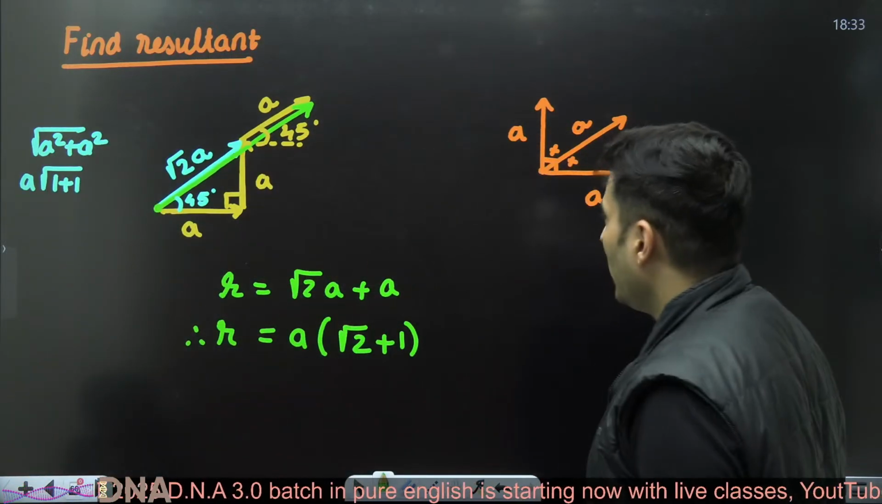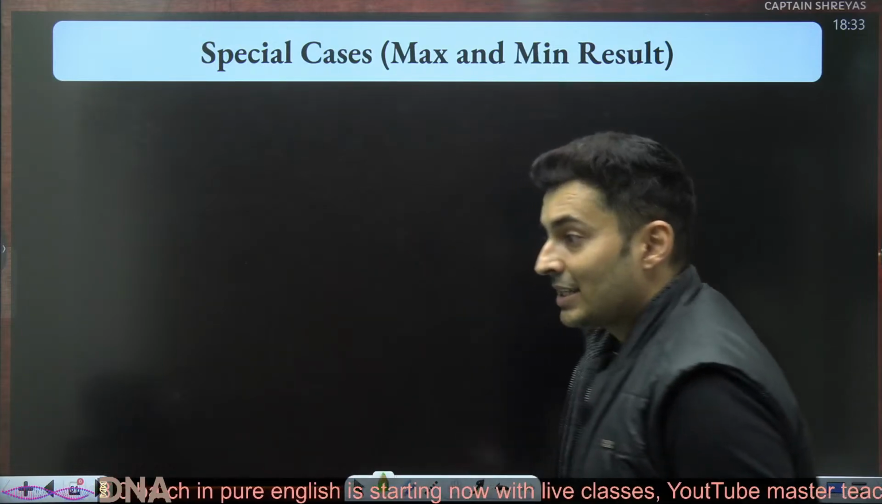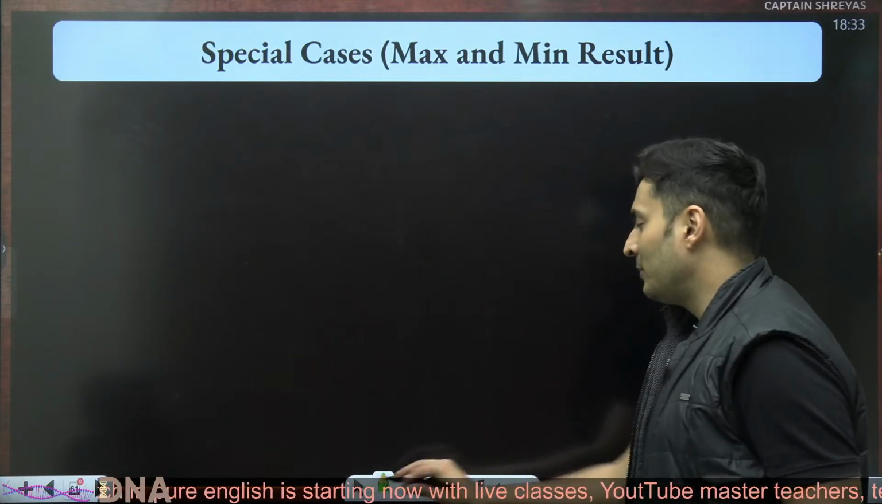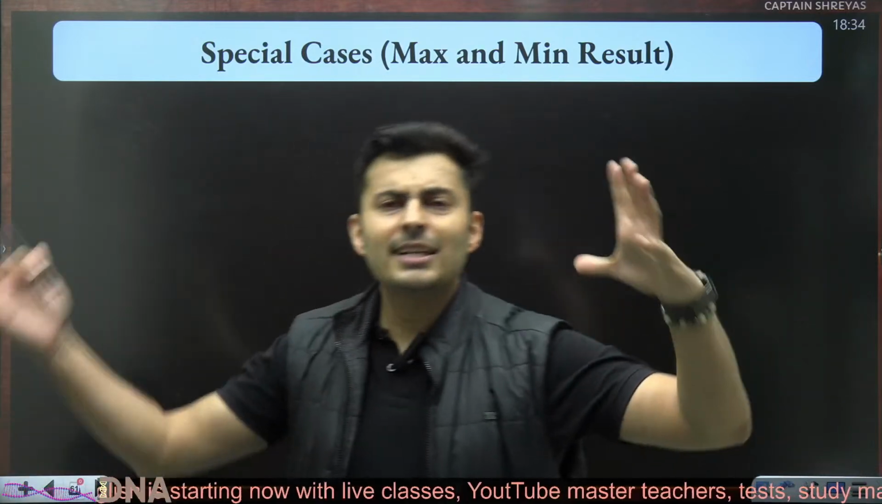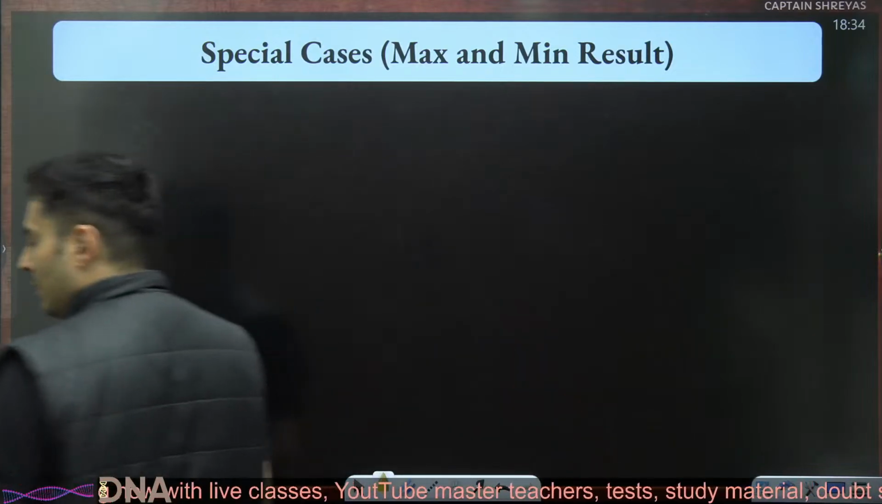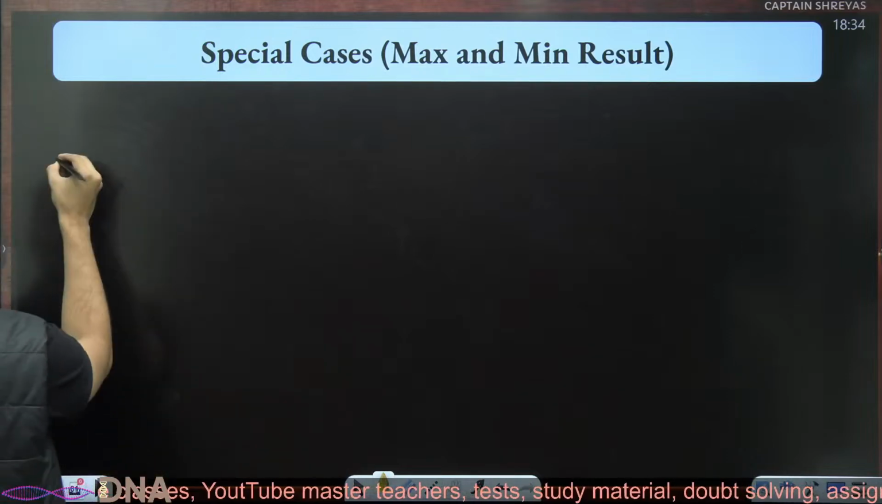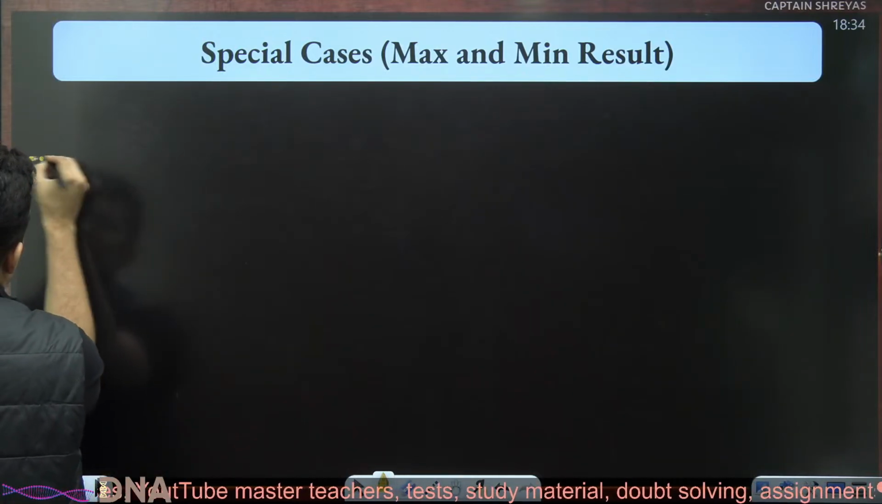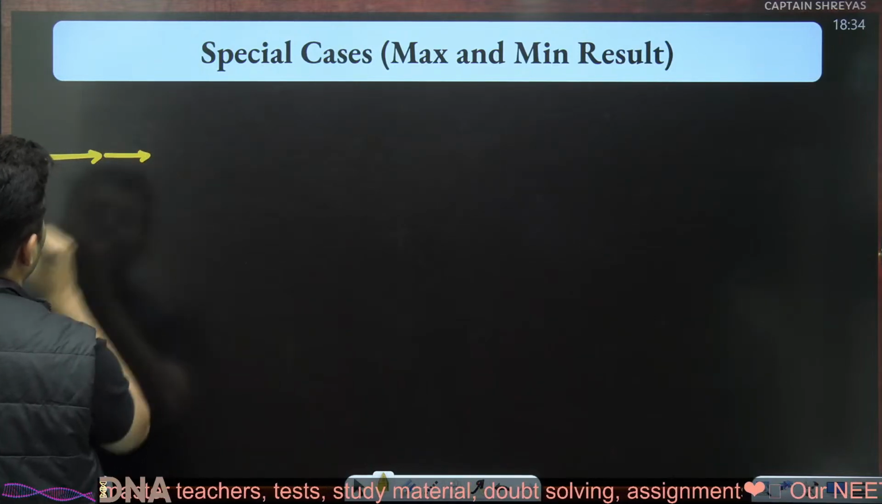Okay. Moving on. Let's take some special cases of maximum and minimum. This is also very, very important for you to understand. When is the resultant maximum? When is the resultant minimum? So, say this. Very simple. I will just draw the diagrams. You will only understand what I'm trying to do over here.